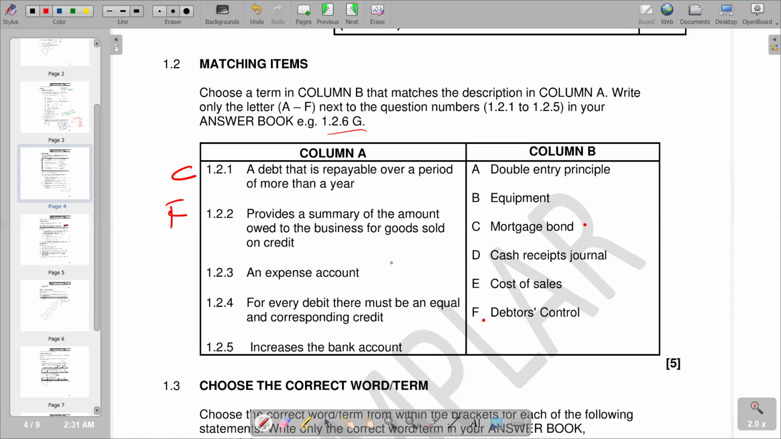Then 1.2.3, an expense account. Let me check whether that is matching an expense account there, but you see that a cost of sales is an expense account. This is just the cost of sales.